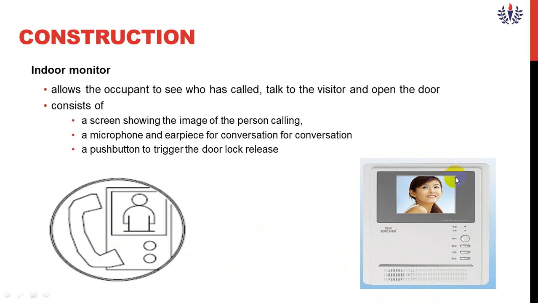This indoor panel, or we can say an indoor monitor, normally allows the occupant to see who has called, talk to the visitor and open the door. It consists of a screen, a normal screen giving better resolution, which shows the image of the person calling. There is also a push button switch to trigger the door lock release.